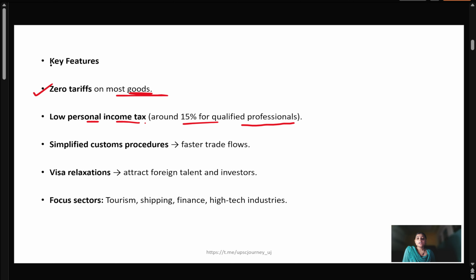We all know that sometimes customs procedures are very tricky and difficult, but by this they will have simplified procedures which allow a faster trade flow. Again, there will be visa relaxation which attracts foreign talent and investors. And focus sectors are tourism, shipping, finance, and high-tech industry.